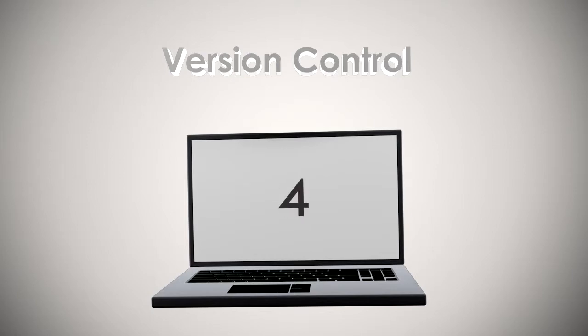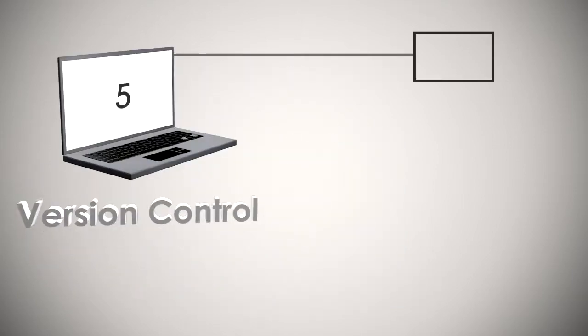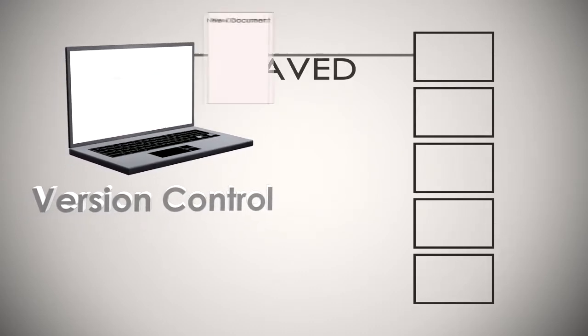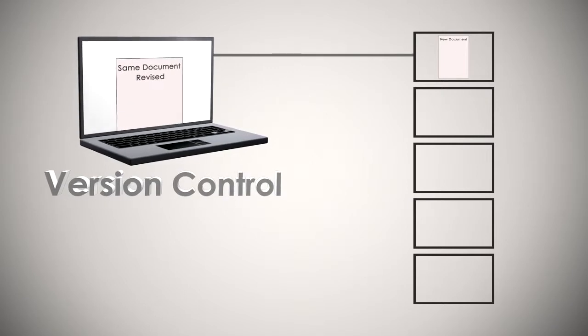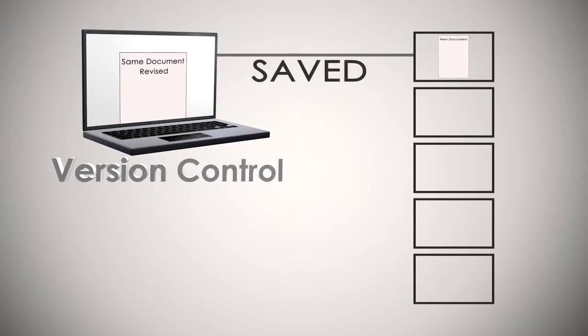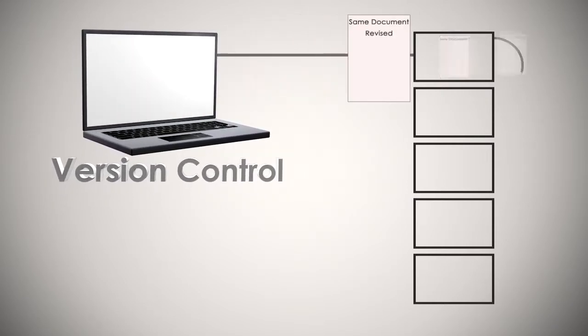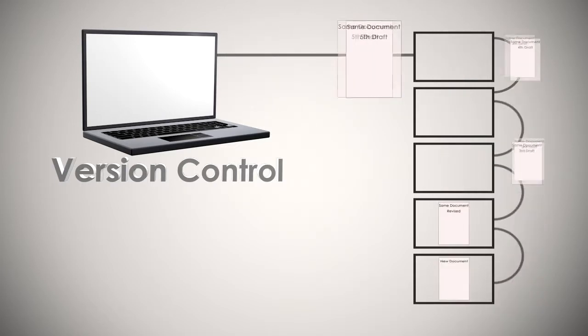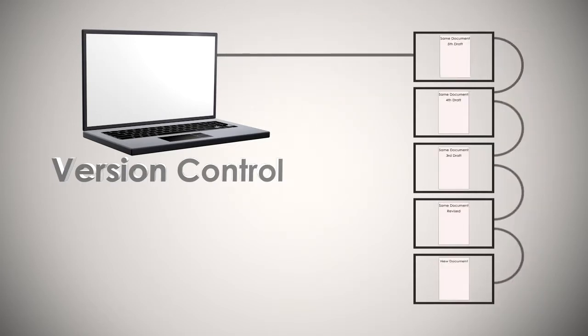Let's say you choose 5 versions. What does this mean? Well, after you create an important document, a duplicate will be placed in the first tier of your versioning tree. Now let's say you open the document 5 days later and make some changes. The first version drops to the second tier of your versioning tree, and the most recent document now occupies the first tier. If this process happens 3 more times, every tier of your versioning tree will be occupied.